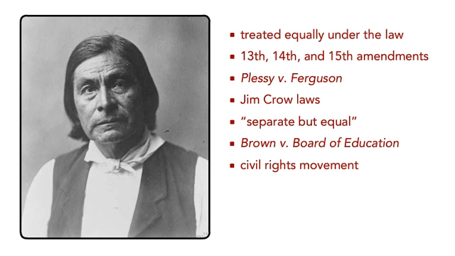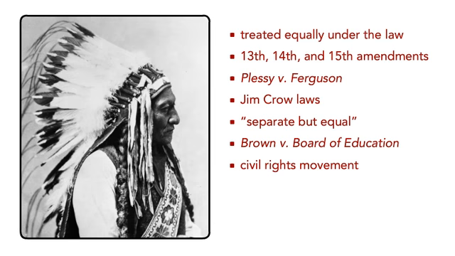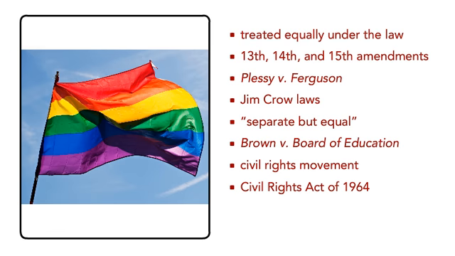It took nearly 100 years and the efforts of millions of people, including leaders such as Martin Luther King Jr. and Rosa Parks, and groups like the National Association for the Advancement of Colored People, to make a difference. With the passage of the Civil Rights Act of 1964, the rights of all African Americans were protected under the law. The success of the African American civil rights movement showed how the U.S. democratic system could adapt in response to a population that demanded change.